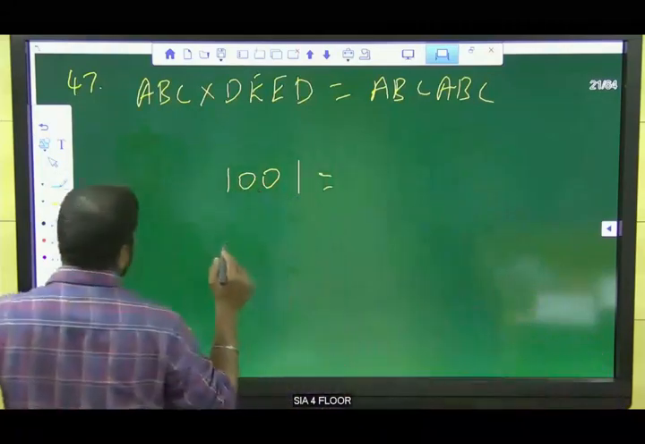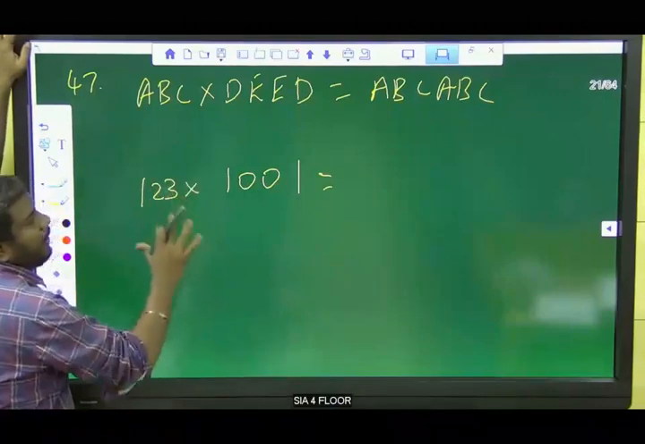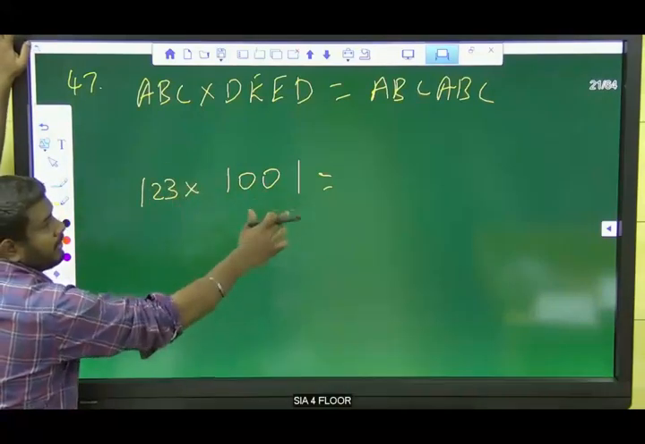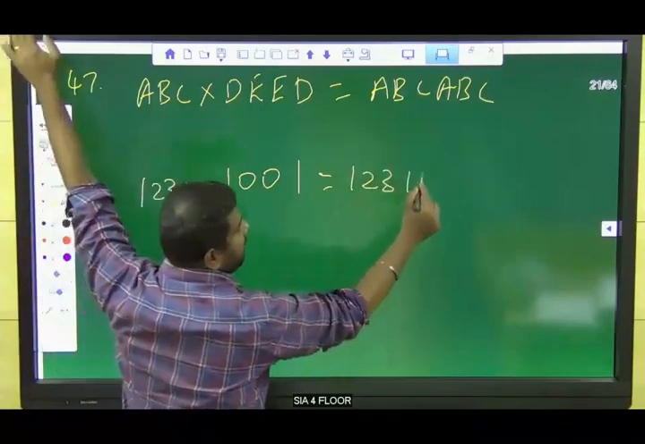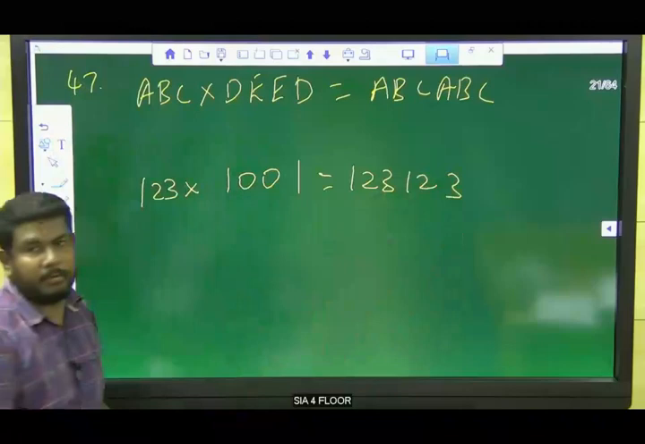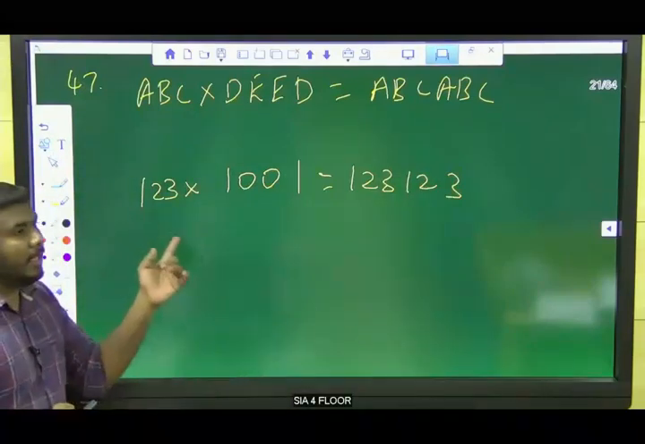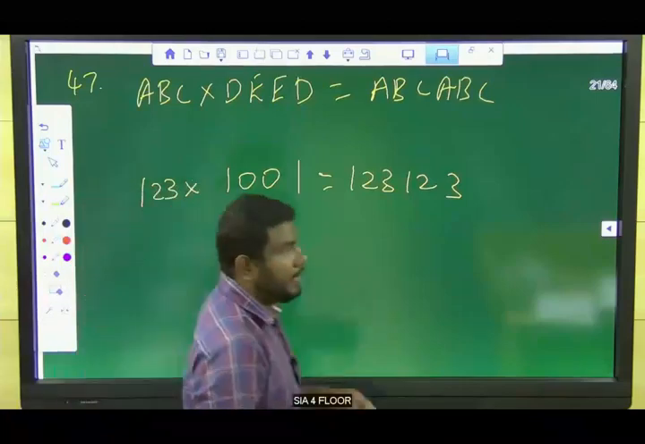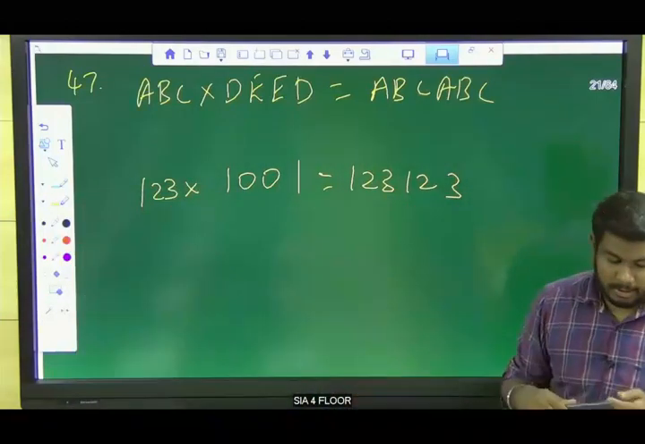Listen here. For example, if 123 is multiplied with 1001, this identity, then our result will be 123 123. Clear? 123 123. So any three numbers multiplied with 1001 will give a result like this.